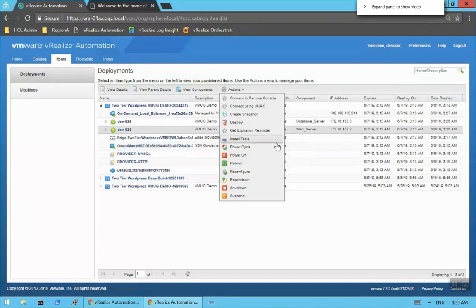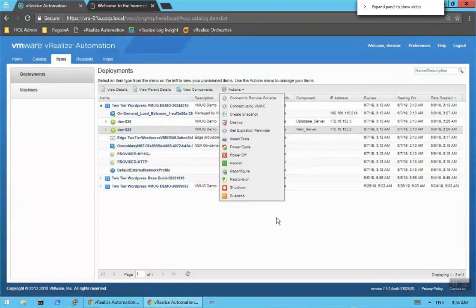And so if we wanted to, we could power off, we could power cycle, and all of these different components. And if you wanted to go one step further, there's extensibility. You can add in extensibility here, let's say a vRO workflow that says, I'd love to add this to the backup job. We talked about Veeam in the previous session. That's one of the plugins you can leverage from vRO inside of vRealize Automation to set that as an actionable day two operation.